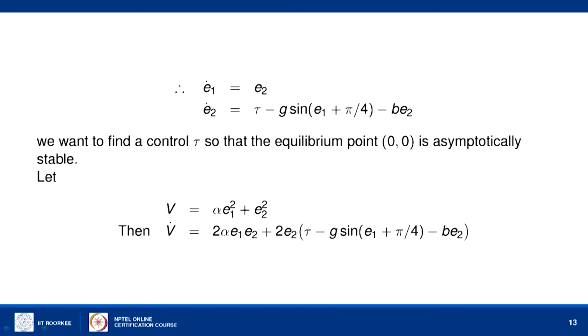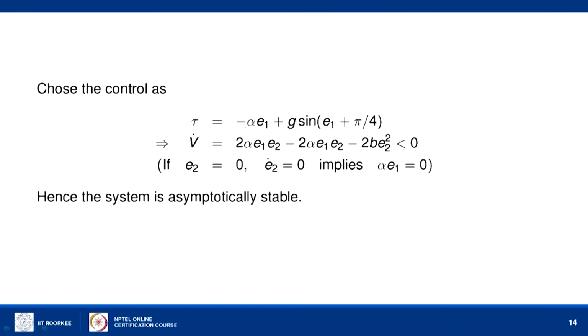We want to make only squares in the V dot expression. So, wherever we find uncomfortable terms like this, we just cancel them out by selecting the control in a suitable manner. So, let us take tau as minus alpha times E1 plus this term.